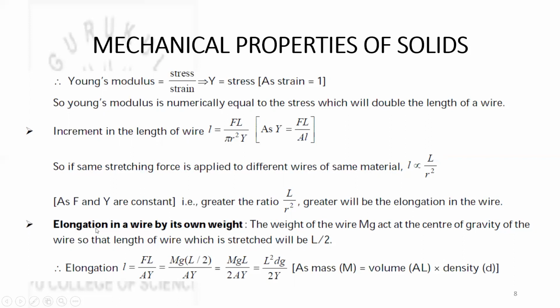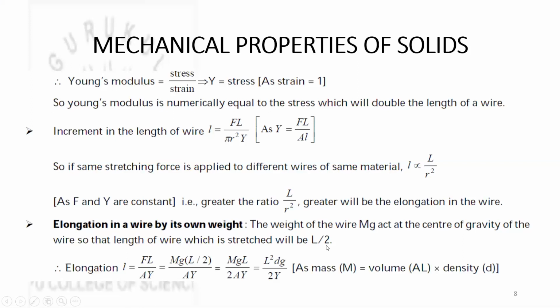Next, elongation in a wire by its own weight. That means without any addition of weight, the wire is increasing in length only due to its own weight. The discussion is this way. The weight of the wire is mg. It is acting at the center of gravity of the wire, so the length of the wire which is stretched will be L by 2.